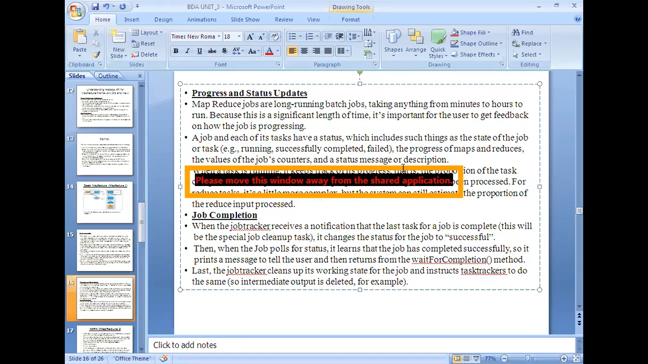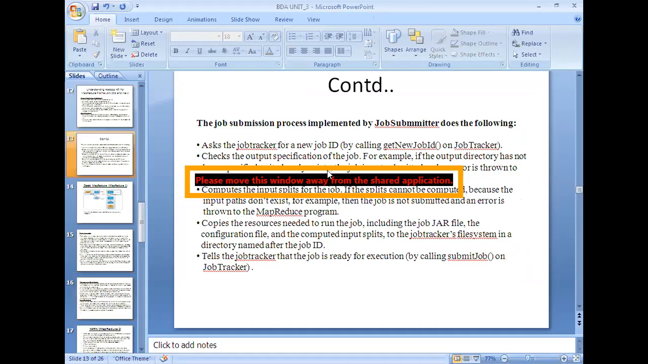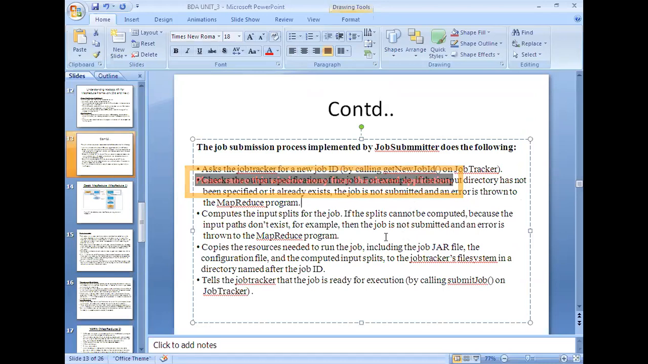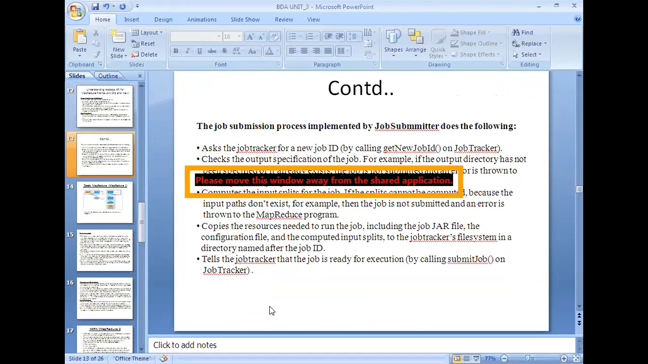As I told you, while submitting this job, you can observe that once it was submitted successfully, having submitted the job, waitForCompletion polls the job, right? So this is the method which will return.